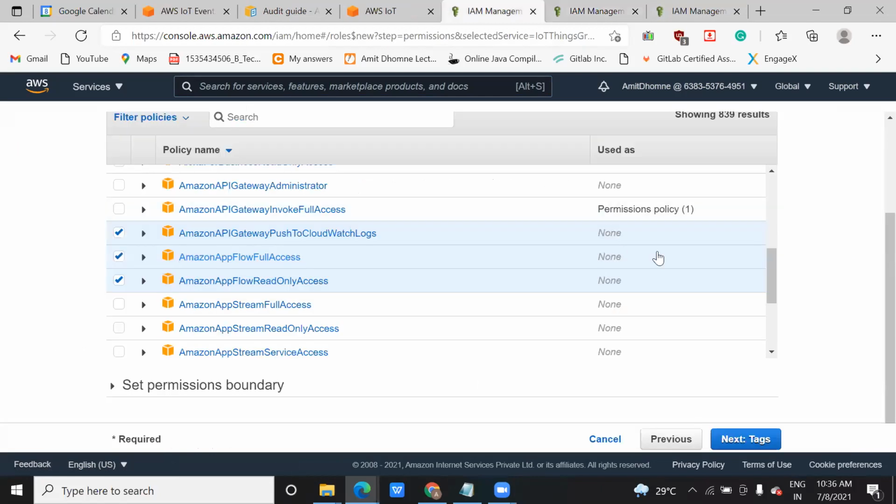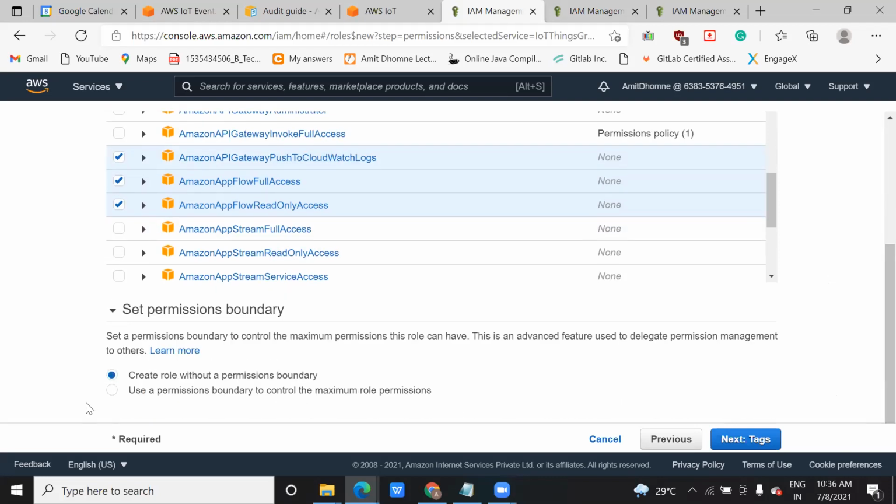Okay, so now you want to set a permission boundary, like what the permissions are. You can create a role with permission boundary. Permission boundary means to control the maximum permission of the role. It is something like if you are giving permission to a person, and you want to give maximum permission, then you will select this. If you want to give a control limitation, meaning to restrict the access, you can select this.